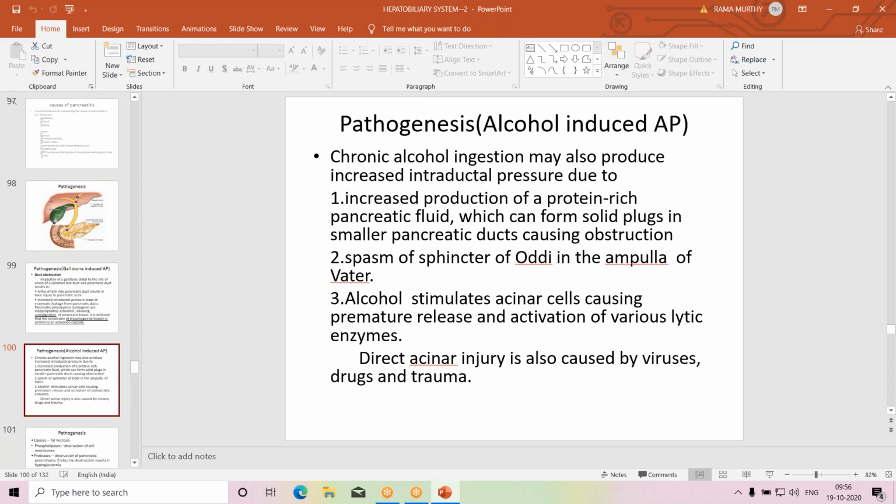And the third mechanism is that alcohol stimulates acinar cells, causing premature release and activation of various lytic enzymes. Direct acinar injury is also caused by, apart from alcohol, other agents like viruses, drugs, and trauma, leading to premature release and activation of these lytic enzymes.